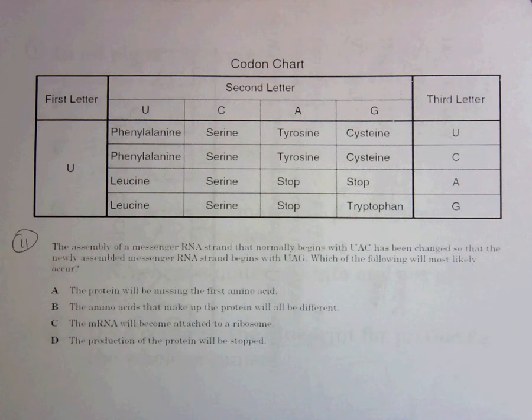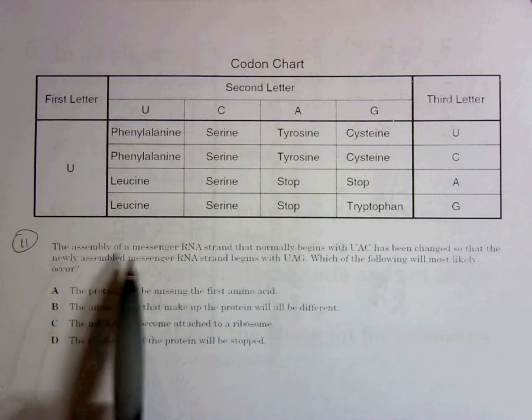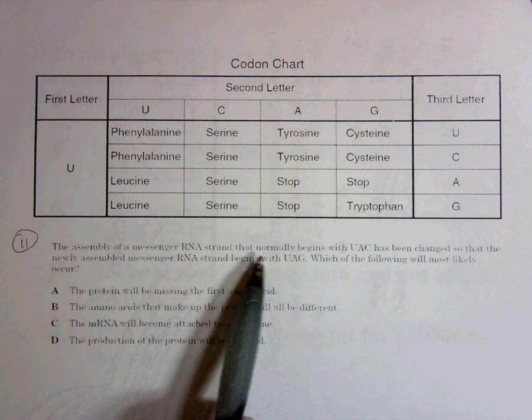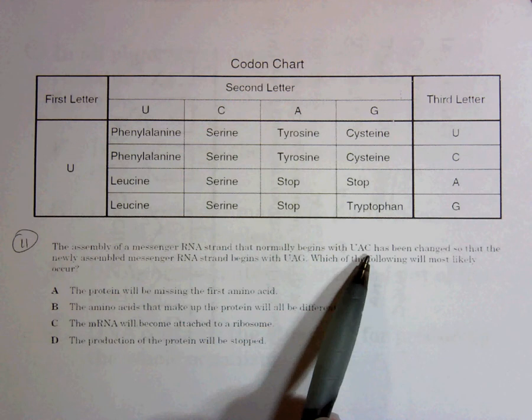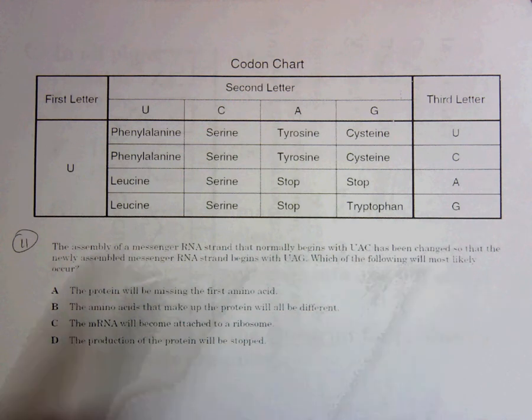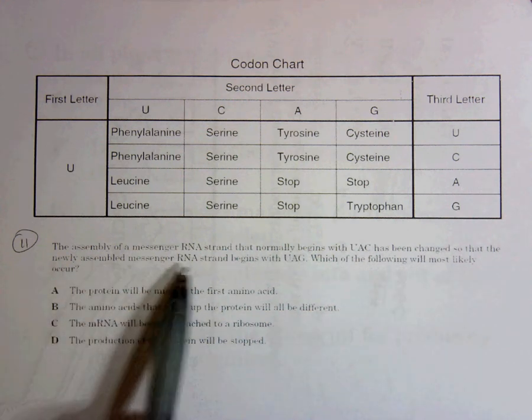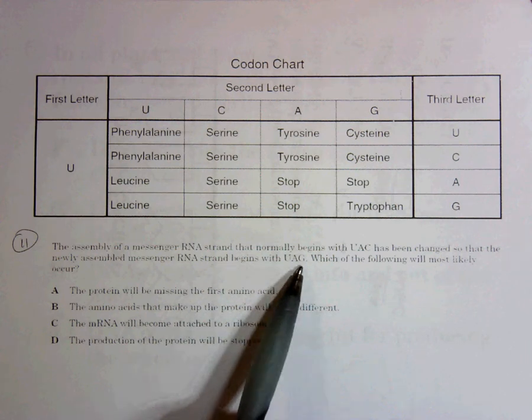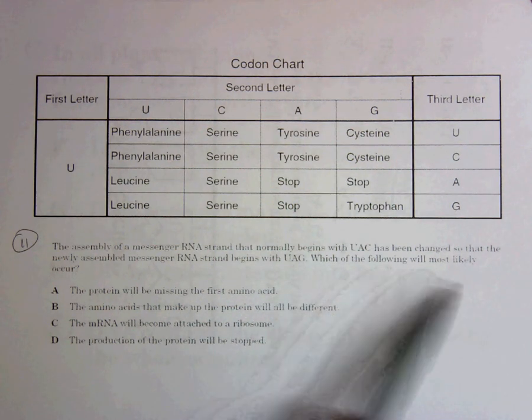Biology Review numbers 11 and 12. Number 11 says the assembly of a messenger RNA strand that normally begins with UAC has been changed so that the newly assembled messenger RNA strand begins with UAG. Which of the following will most likely occur?